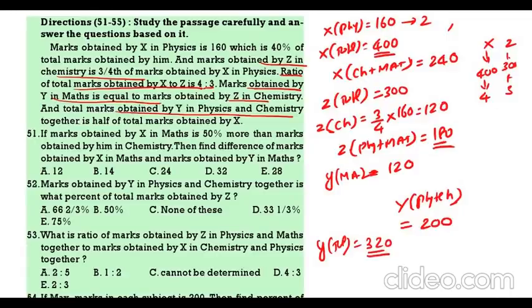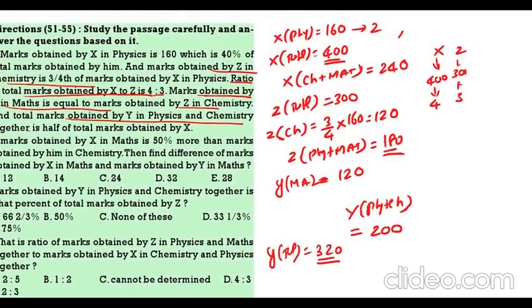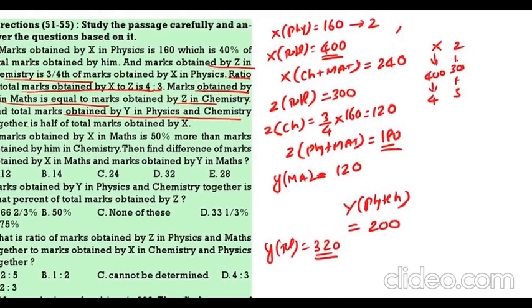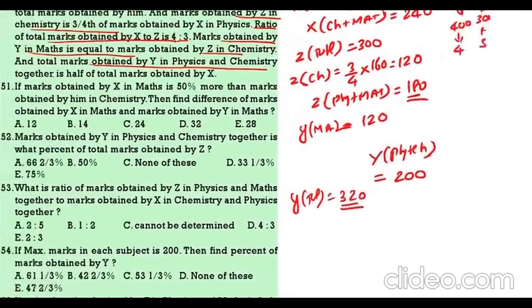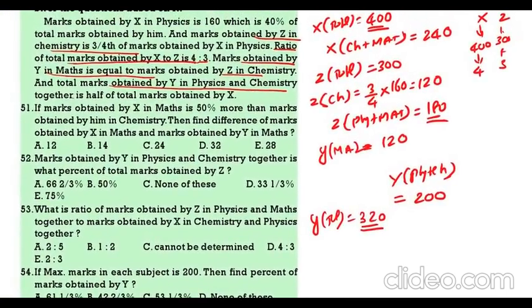Now see, X physics 160, X total 400. Now Z total 300, Z chemistry 3/4 of 160, that is 120. Now this all you can take in the form of a table. Now if you write in the form of a table, it will be very easy for you. Now we can write in the form of a table.